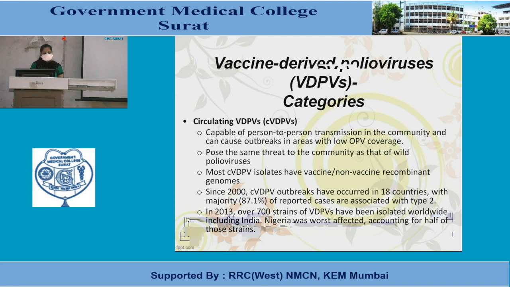Since 2000, these circulating VDPV outbreaks have occurred in 18 countries, with the majority of reported cases associated with type 2. In 2013, over 700 strains of VDPVs were isolated worldwide, including India, and Nigeria was worst affected, accounting for half of those strains.